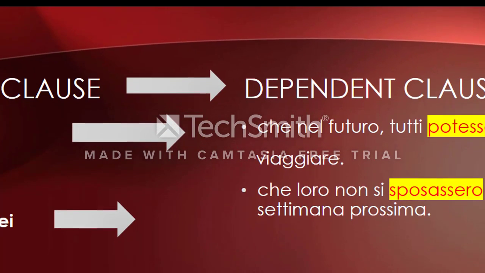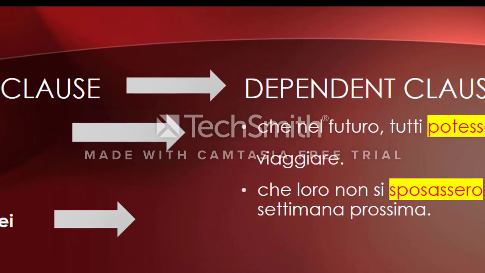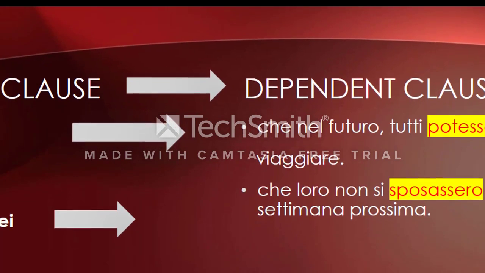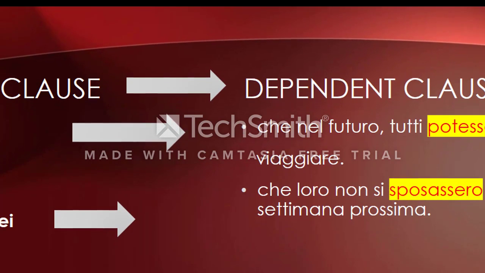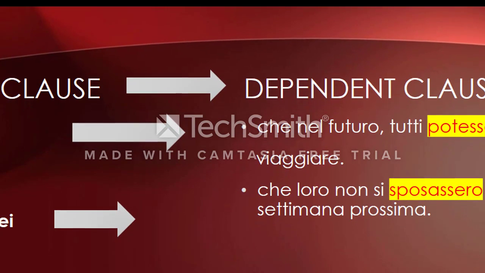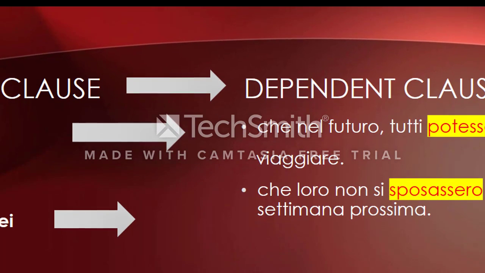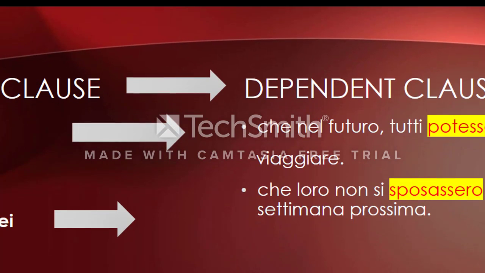Main clause, again, and dependent clause, and there's a correlation, of course. "Vorrei," main clause, it contains the subject and the verb, the conjugated verb, in the conditional. "Vorrei," main clause, and now "che nel futuro tutti potessero viaggiare." That's the dependent clause.